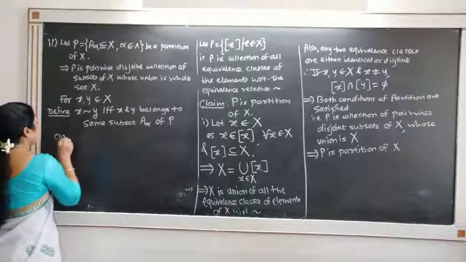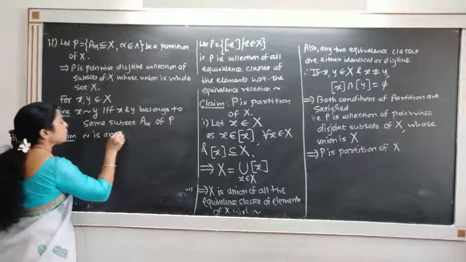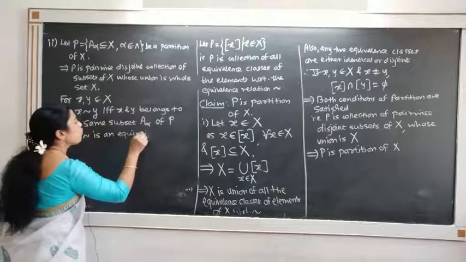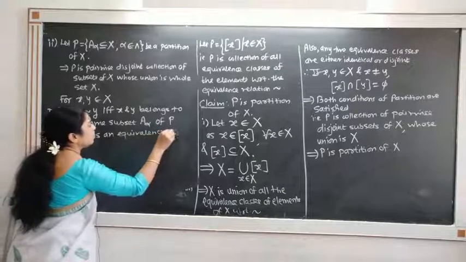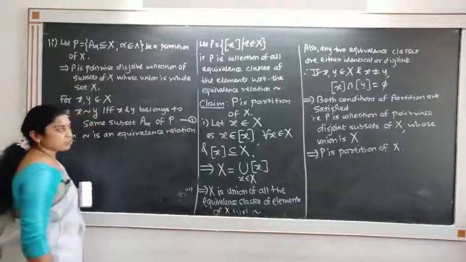We claim that this relation is an equivalence relation. That is, we want to show that the relation is reflexive, symmetric and transitive.